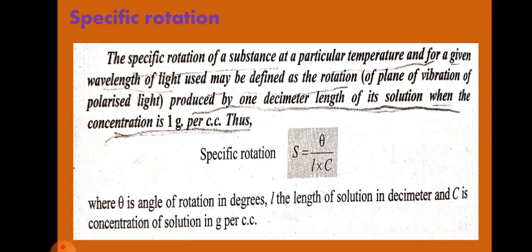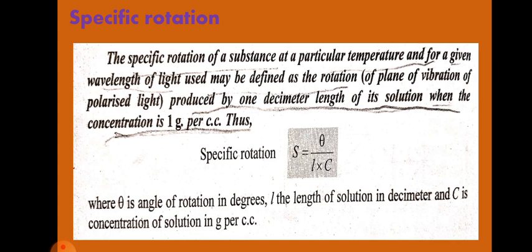Thus the specific rotation S is equal to theta by L into C, where theta is the angle of rotation in degrees, L is the length of solution in decimeters, and C is the concentration of solution in gram per cubic centimeter.